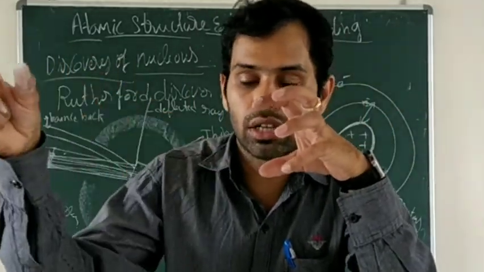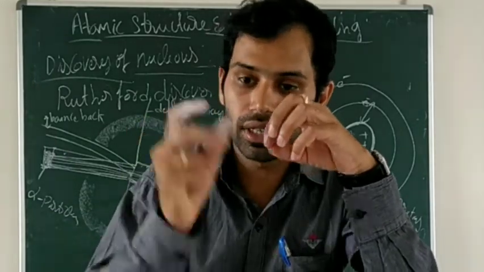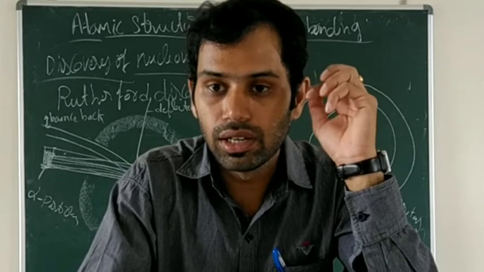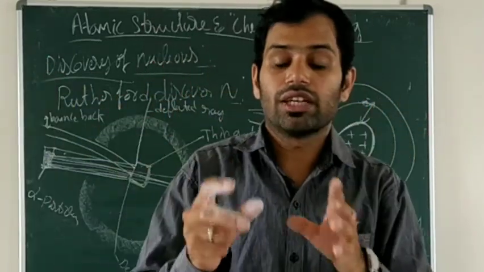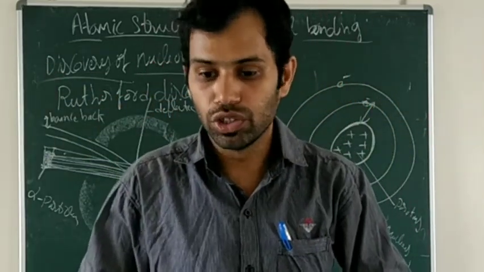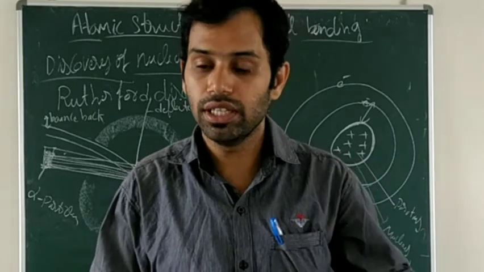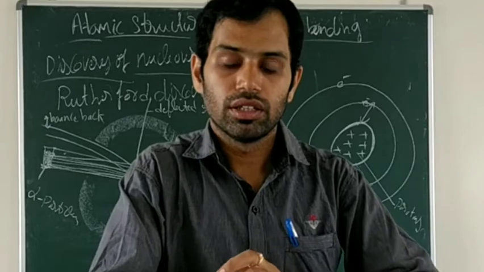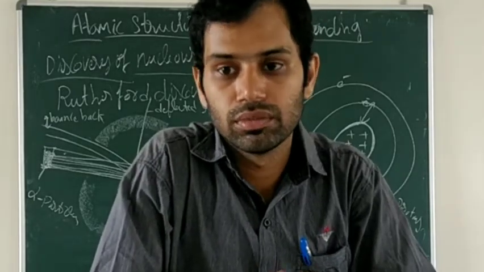So if that electron comes to the nucleus, it will affect the structure of the atom, is it? A collision will take place, and that will spoil the structure of the atom. Okay, so this is the collapse of an atom.